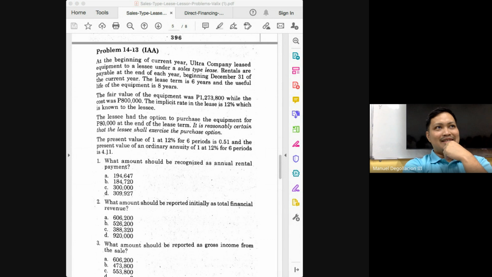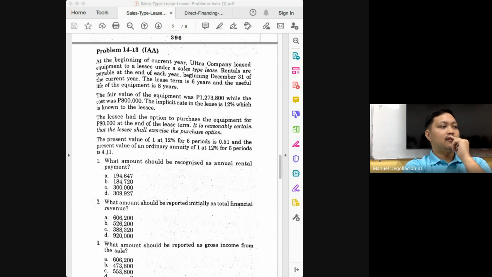Because they have different treatment on the net investment, class, we have different definitions for net investment. Even if you have the same problem, you may have a different implicit interest rate. I remember a problem before, class. It states the implicit interest rate if it's direct financing is this much, and the implicit interest rate if it is a sales type is this much.